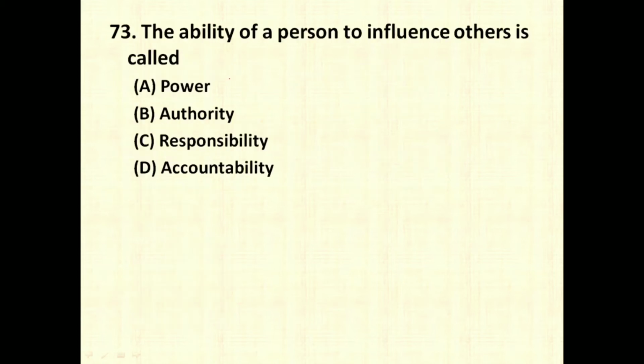The ability of a person to influence others is called power, authority, responsibility, accountability. So whenever you have an ability to influence others, it is called power. Actually the answer should have been leadership power, because in leadership power you try to influence your followers. Authority is nothing but giving orders to someone. Responsibility is nothing but you being responsible to a particular order. And accountability is nothing but being accountable for a particular work.